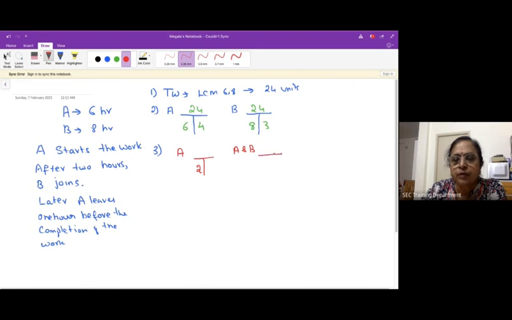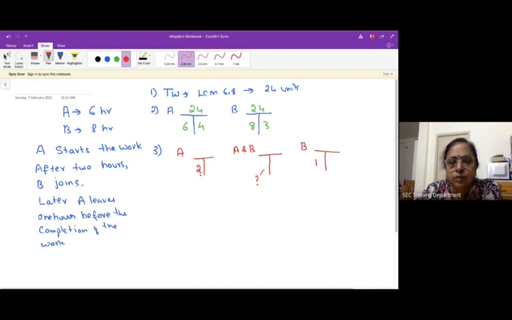Now A and B are going to work together, and the time when they work together is not mentioned here. That is what you have to find out. But afterwards, later A leaves 1 hour before the completion of the work. So that means A is not working in the last 1 hour, only B is going to work. So B alone is going to work for the last 1 hour.